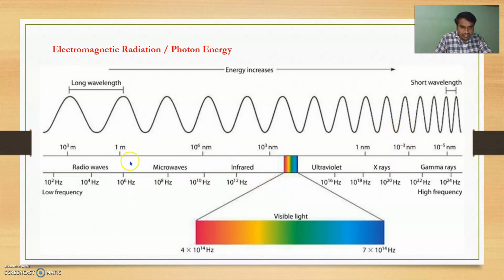But in photochemical reactions, generally the region between 400 nanometer to 800 nanometer, that is visible light, is used for the excitation of ground state molecules to the excited state, and for photochemical reactions. This region between 400 nanometer and 750 nanometer wavelength or photons is generally used for the purpose of photochemical reaction.